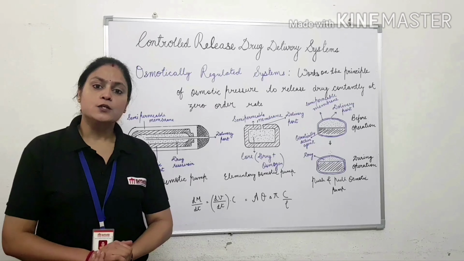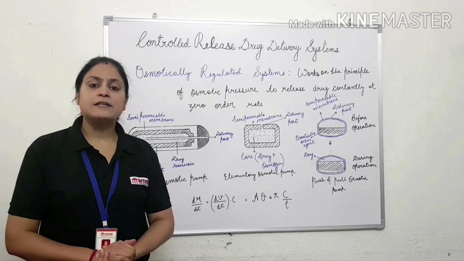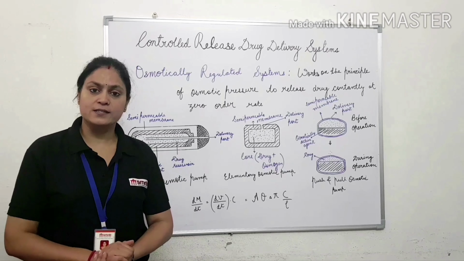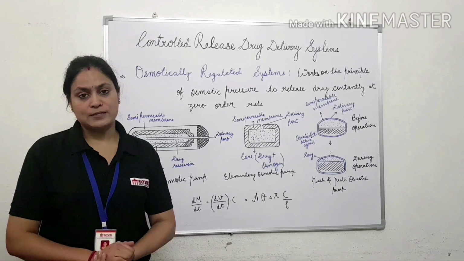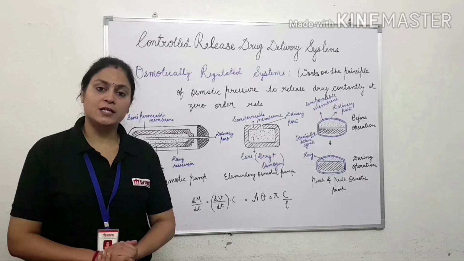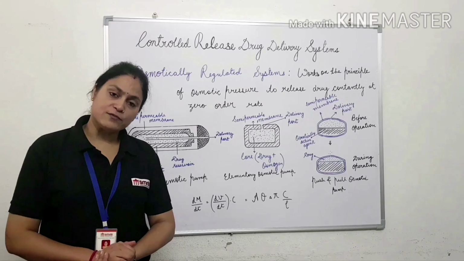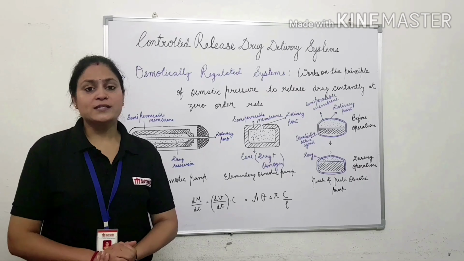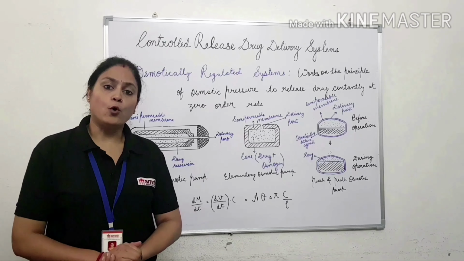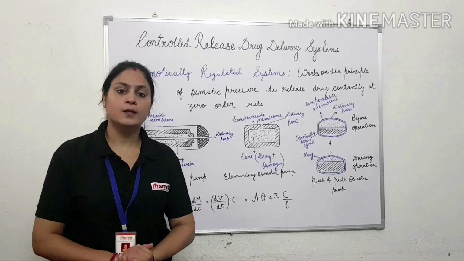So far, we have discussed diffusion-based approaches, both matrix types and reservoir types. We have also discussed dissolution-based approaches, matrix type and reservoir type. Also, the approaches in which both principles are involved, diffusion and dissolution.